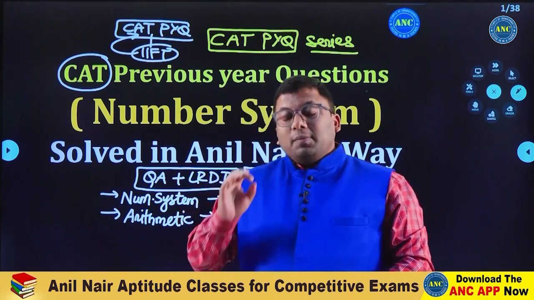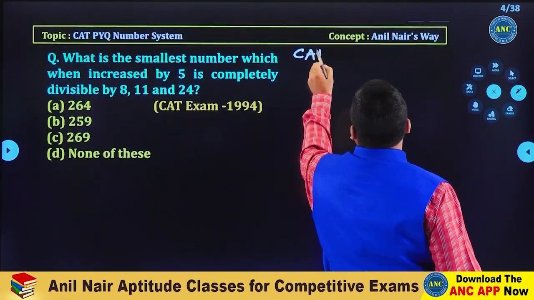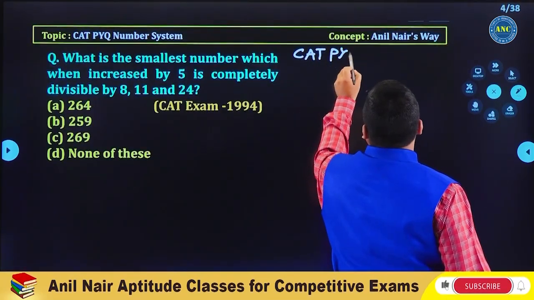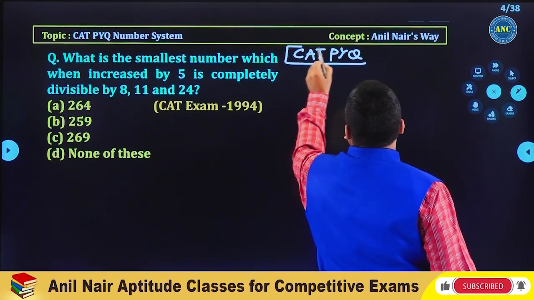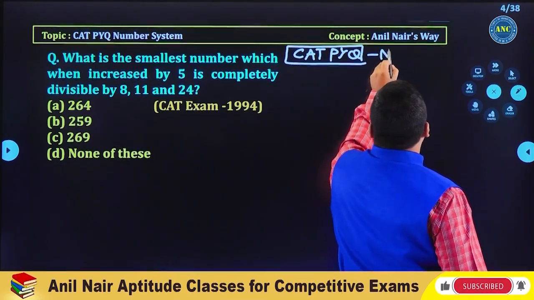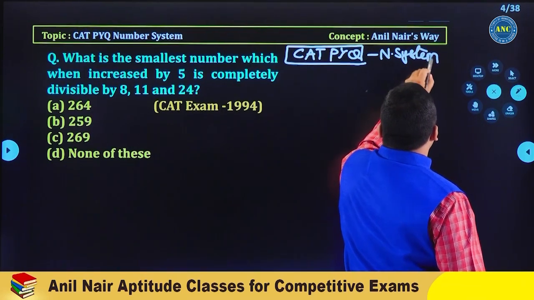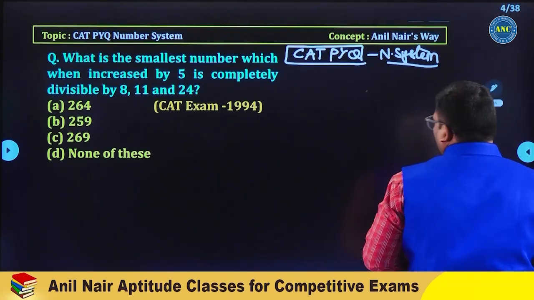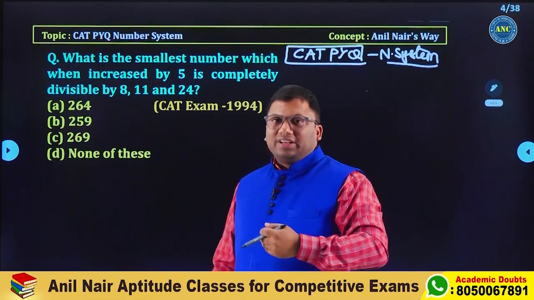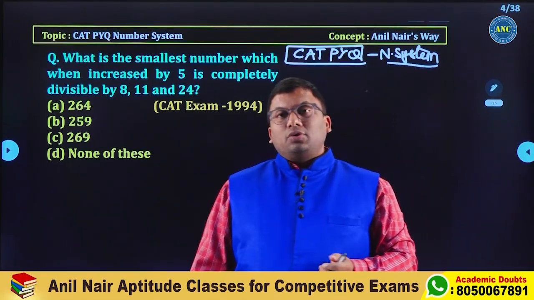Shall we start? CAT previous year questions we are going to solve, starting from number system. This is the part 1 series. Like that, we will check how many questions we can complete, then we will get into part 2, part 3.